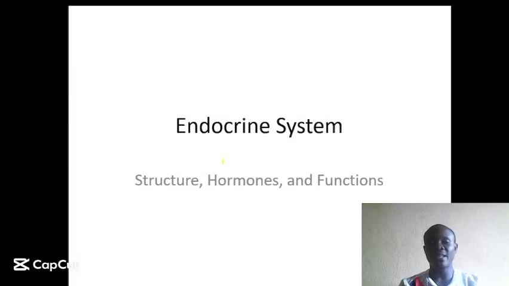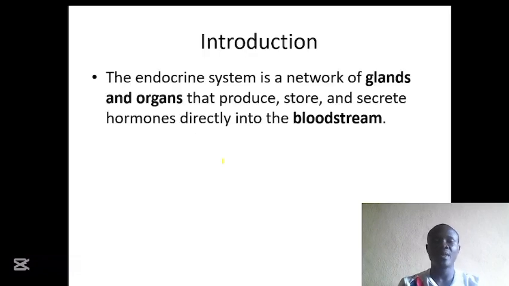It is another day today, and we are going to discuss another interesting topic, that is the endocrine system. The endocrine system is a system that consists of a network of glands and organs that produce, store and secrete hormones directly into the bloodstream.